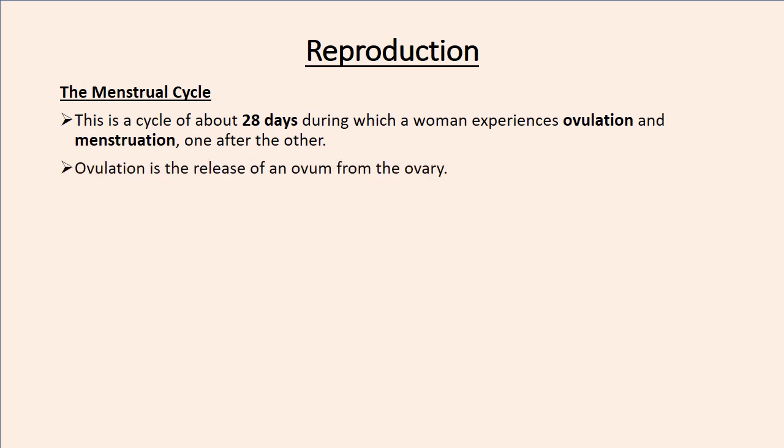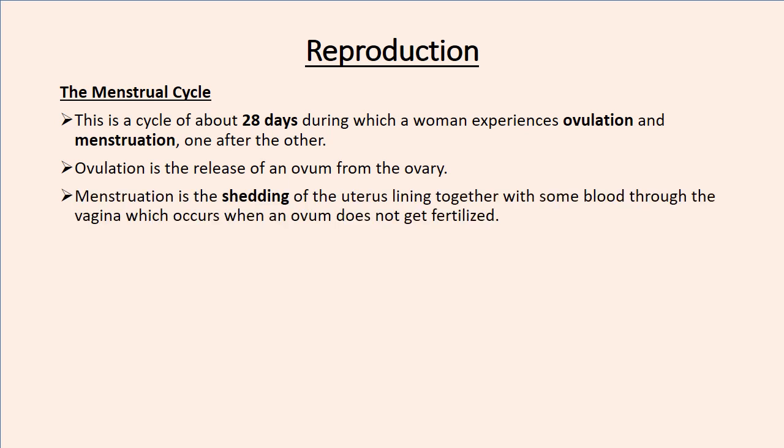So ovulation is just the release of an ovum from the ovary. So when the ovary releases the ovum, that's ovulation. Well, on the other hand, menstruation is the shedding of the uterus lining together with some blood through the vagina, which occurs when an ovum does not get fertilized.